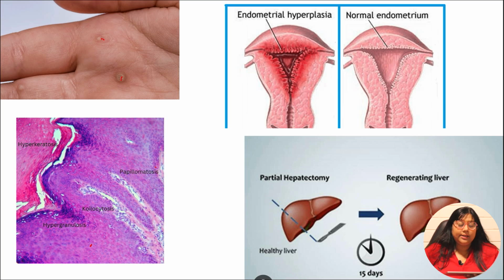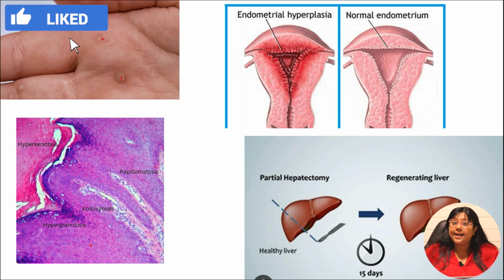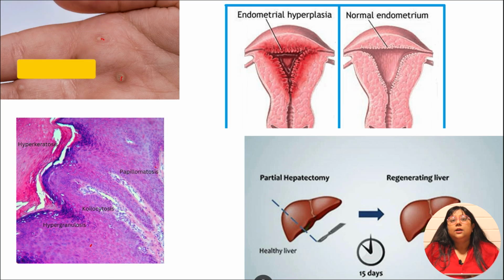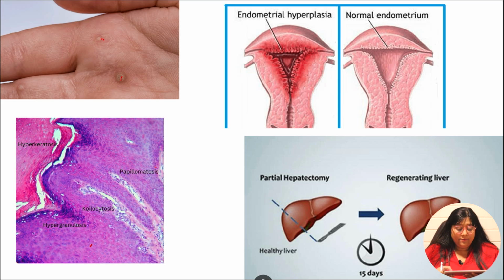Another example of pathological hyperplasia is proliferation of the fibroblast and the endothelial cells during wound healing. Skin warts. Well, the skin warts, as you can appreciate here, on the palmar surface of the patient is having these little skin warts. And how are these skin warts being formed? It is because of proliferation of the keratinocytes. As you can see in the histopathological picture here, you can see a massive increase in the number of the cells. So when there is increase in the number of keratinocytes, it can sometimes cause warts, and that is because of actually human papilloma virus.